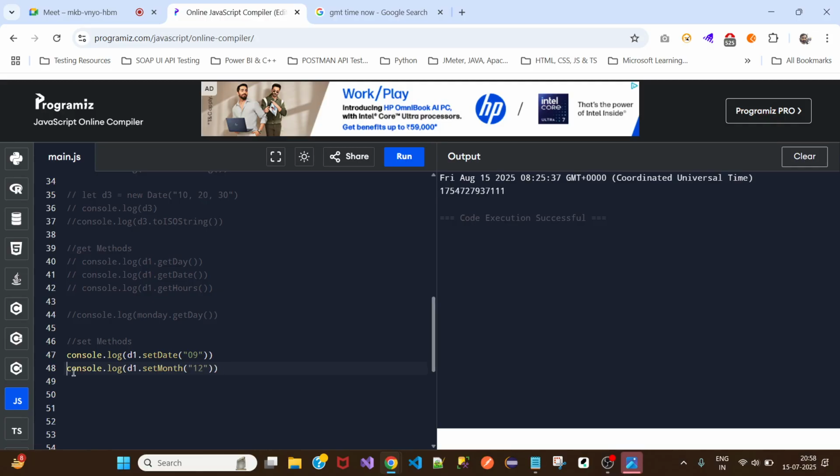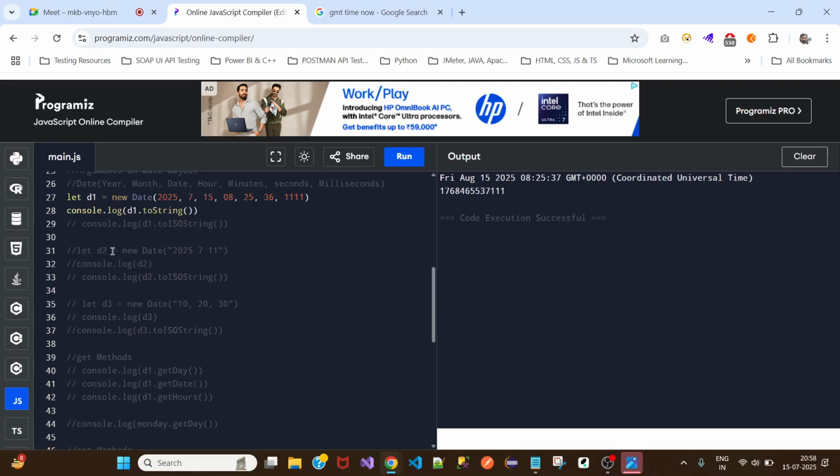Here as well, it is only printing the milliseconds. That is what is happening actually. Okay, let me run this.